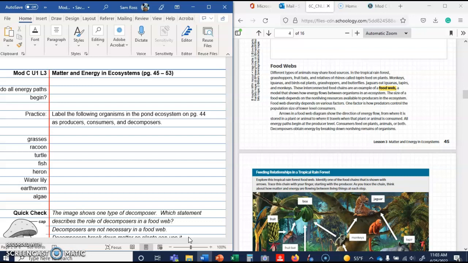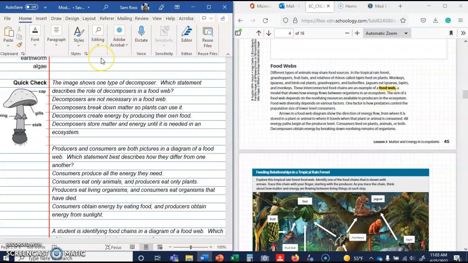So if you go through this, your grasses are producers. Water lily is a producer. That's a plant. Algae is a producer. Your consumers are going to be the raccoon, the turtle, the fish, the heron, which is a bird. And then your decomposer is going to be the earthworm. Okay? So let's scroll on down.